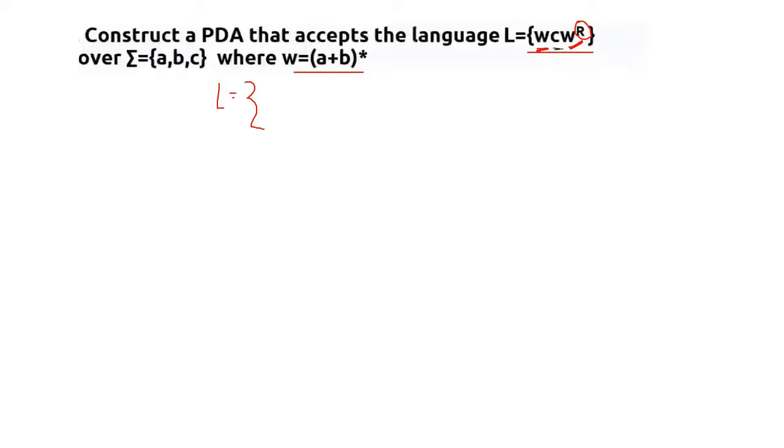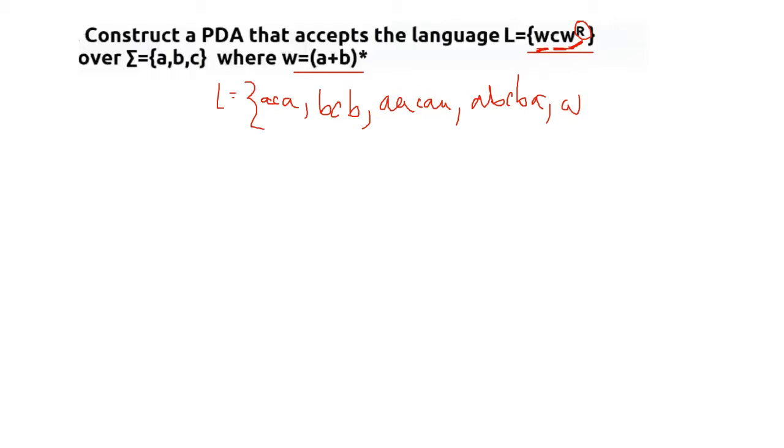But if it is starting with ab, then it should end with ba. And if it is starting with ba, then it should end with ab. So you get the idea, right? But c has to be always in the middle. So c should always be in the middle. So it can be aca, it can be bcb, it can be aacaa, it can be abcba.